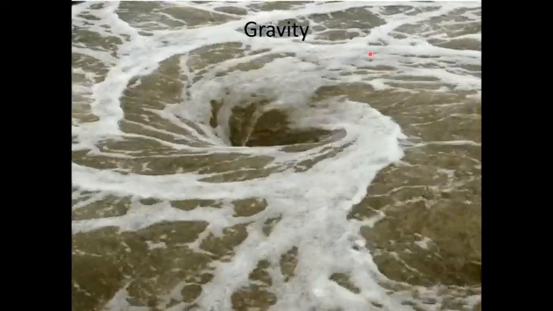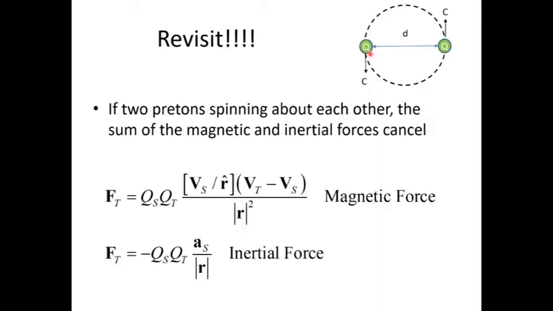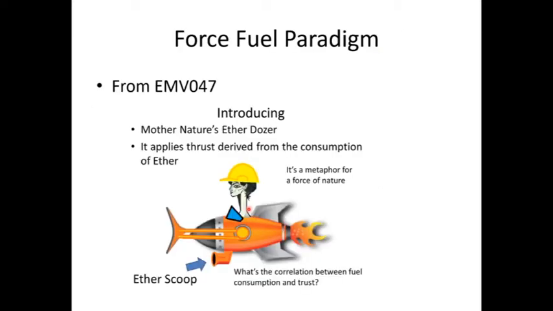Now let's talk about gravity. Again, we have the second order system of pretons. And because both the inertial force and the magnetic force cancel, we have two forces that cancel. And what we theorized way back in video EM03 is that in order for Mother Nature to apply a force, she has to suck in ether. You cannot apply a force without consuming fuel. This is the force-fuel paradigm. Although we've known about this for a long time, it wasn't until recently that it got unpacked properly and put into a proper perspective that we're going to show you now.